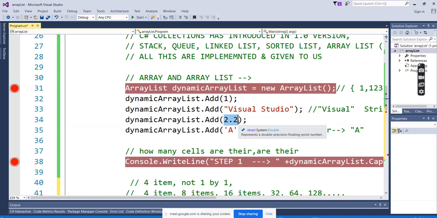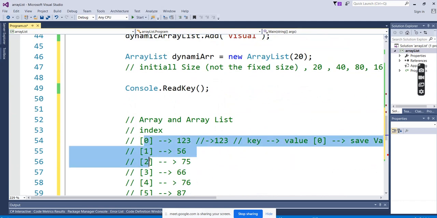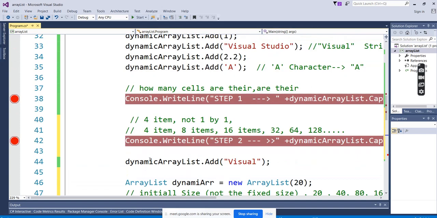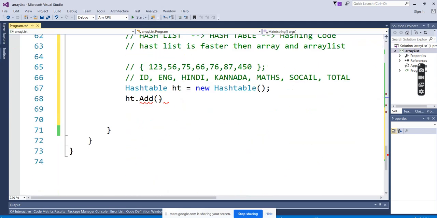But who is entering the key for the array list? The indexes. The compiler is doing it. The compiler assumes it will start from 0 and go up to the maximum values. So the compiler is giving the key to the arrays. We can enter only the values here. The key is already prepared by the compiler for the array list. But in the hash table, you can see what the IntelliSense says. As soon as you type Hashtable, the IntelliSense below points you to enter two values. Don't enter only the value. Enter the key also.